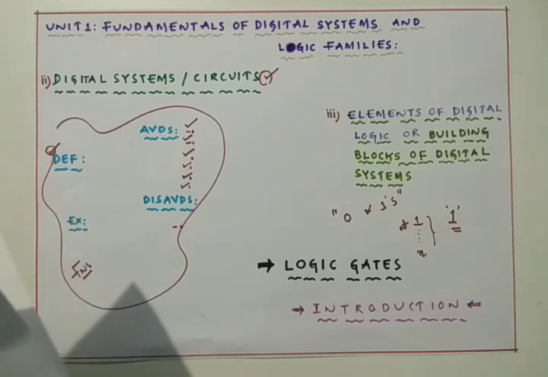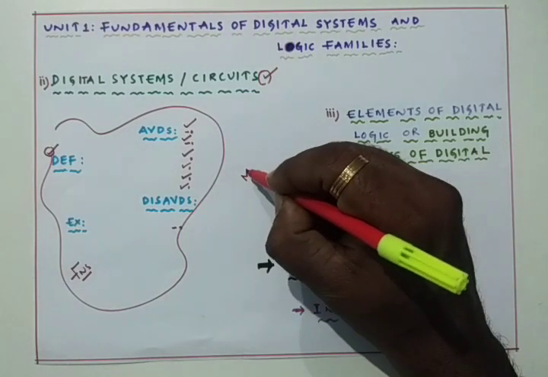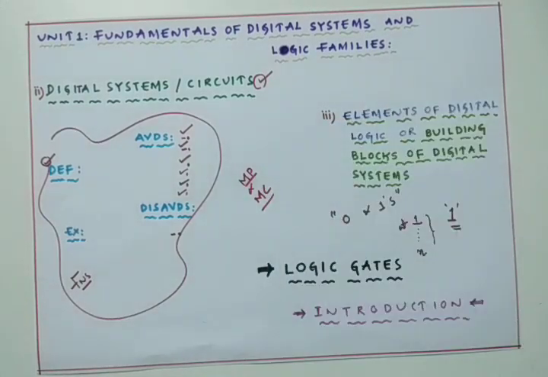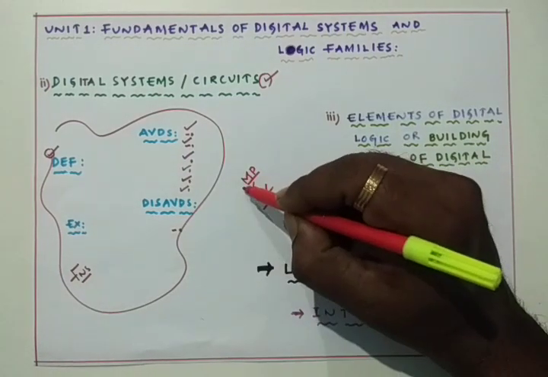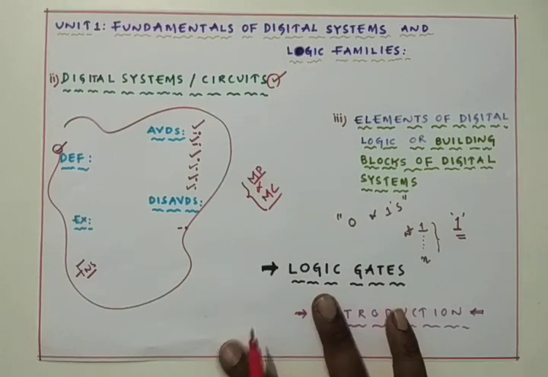Some circuits may have only a few logic gates. If you go with very simple digital systems, that circuit may have a very small number of logic gates. But if you go with some integrated circuits like microprocessors and microcontrollers, we can find millions of logic gates in the integrated circuit, or in that digital system. A microprocessor is a best example of a digital system, and a microcontroller is also a best example of a digital system.